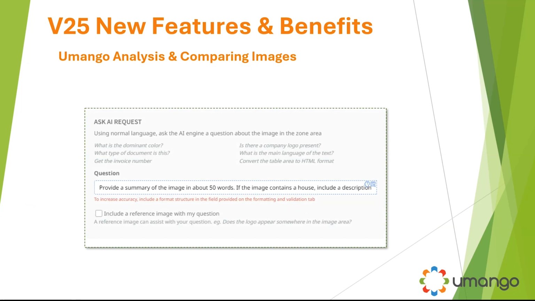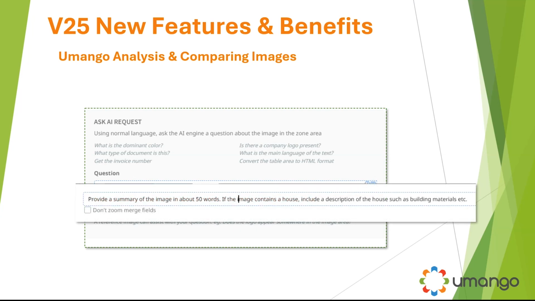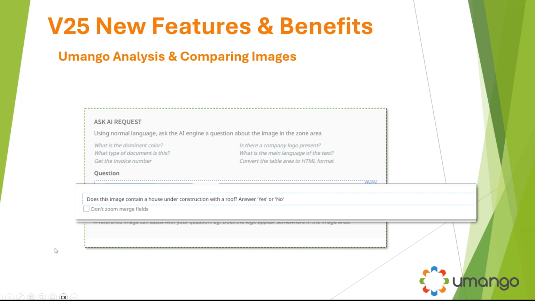In this example: provide a summary of the image in about 50 words. If the image contains a house, include a description. Again, you can get quite specific with what you want answered: provide a summary, a description of the house, the building materials. And this is interesting to show you decision making. Does the image contain a house under construction with a roof? Answer yes or no. This is where you can start to route and save to different locations, and that would trigger document workflows and business processes in the end user's business systems.